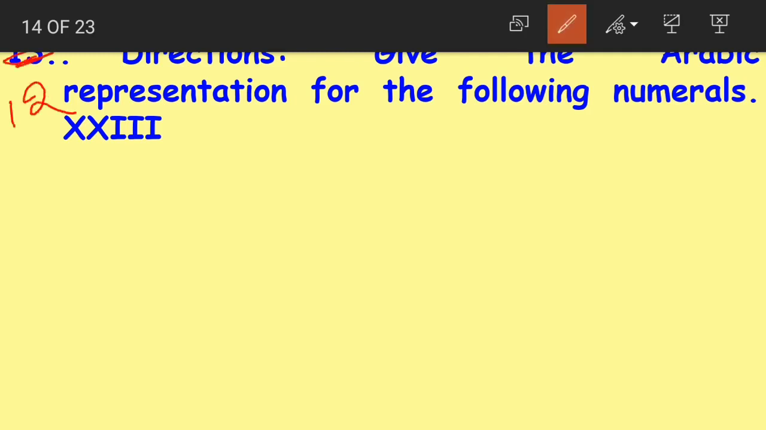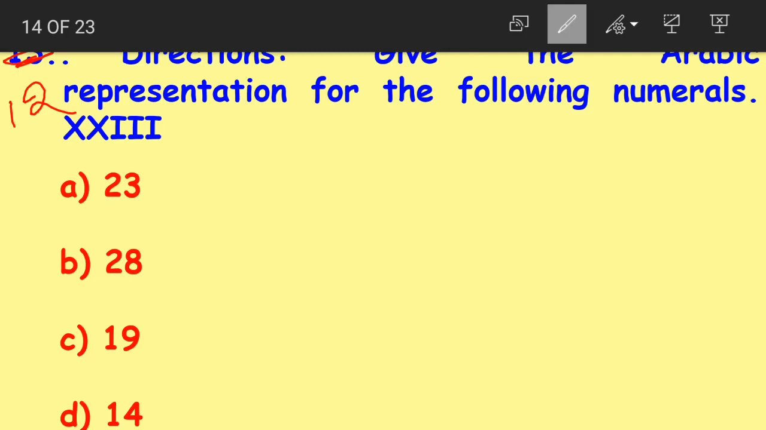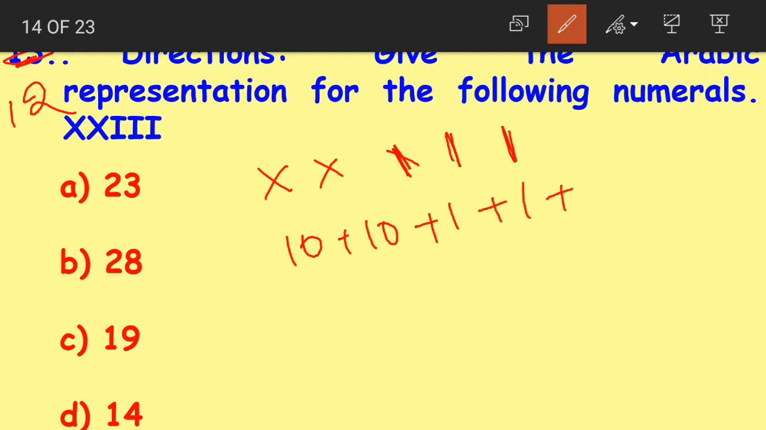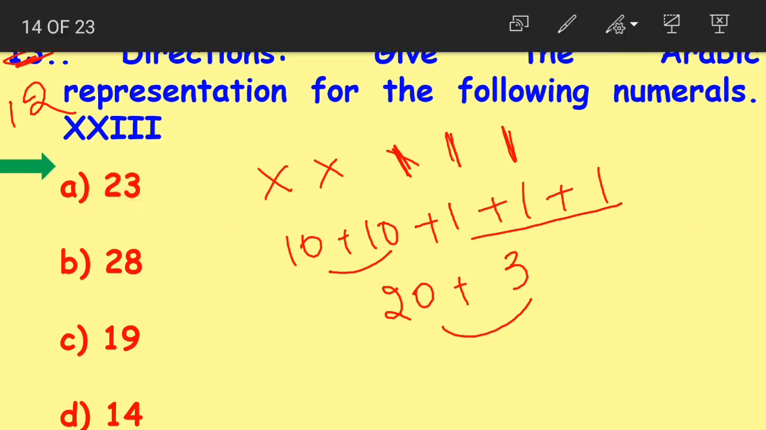Question number 12. Give the Arabic representation for the following numeral: XXIII. Option A 23, option B 28, option C 19, option D 14. Now we have XXIII. Now X means 10, then again X means 10, then we have 3 I's, which means 3 ones. 10 plus 10 becomes 20, 1 plus 1 plus 1 becomes 3. 20 plus 3 becomes what, children? 23. Yes, the correct answer is option A, 23.